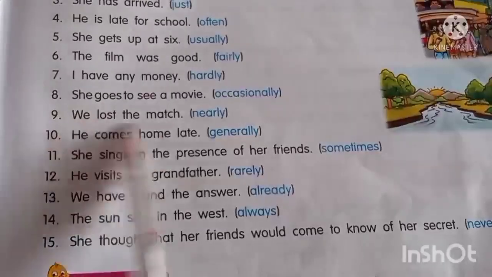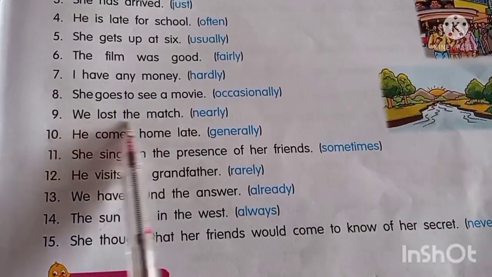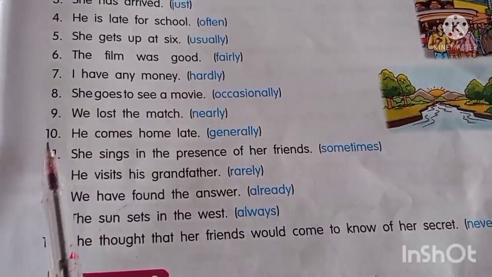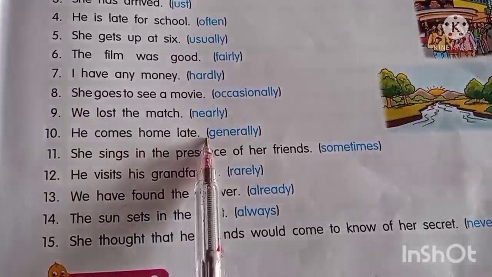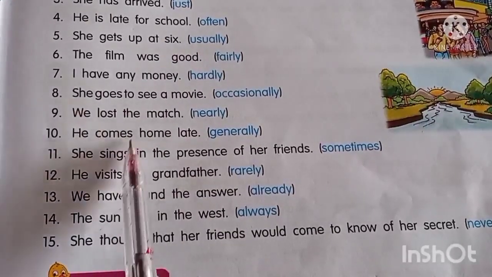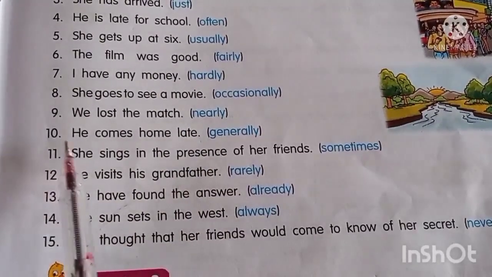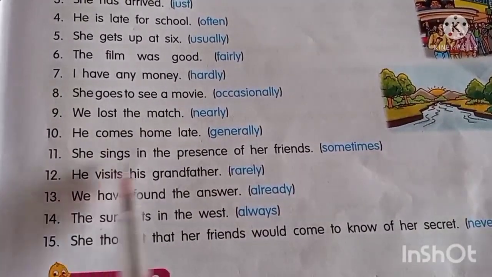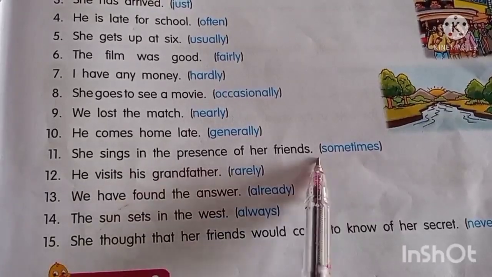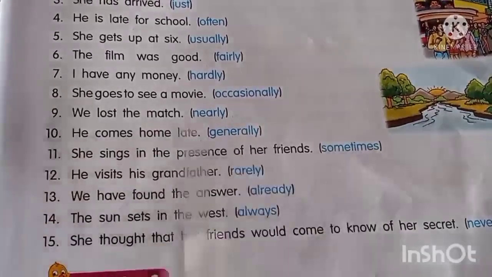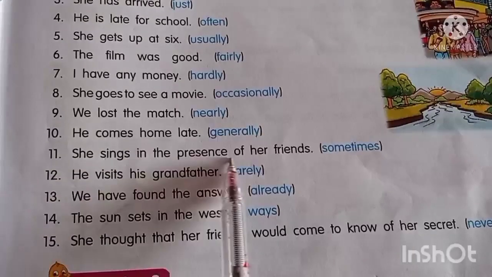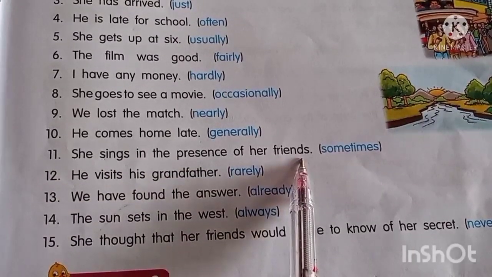Number 9. We lost the match. So we nearly lost the match. Number 10. He comes home late. So he generally comes home late. Okay. Number 11. She sings in the presence of her friends. Sometimes. So she sometimes sings in the presence of her friends. That you have to remember.